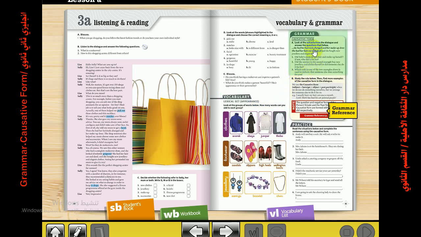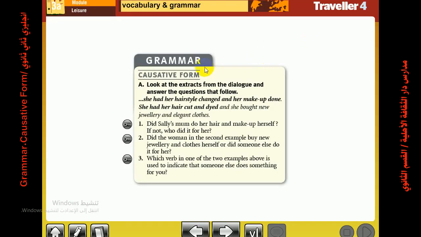Today we have a grammar lesson. This lesson is for second grade. Our lesson is on page 41. The title of our lesson is the causative form. What is the causative form? It is a form of sentences when you arrange for someone to do a service for you. This service is not done by you, but by someone else.